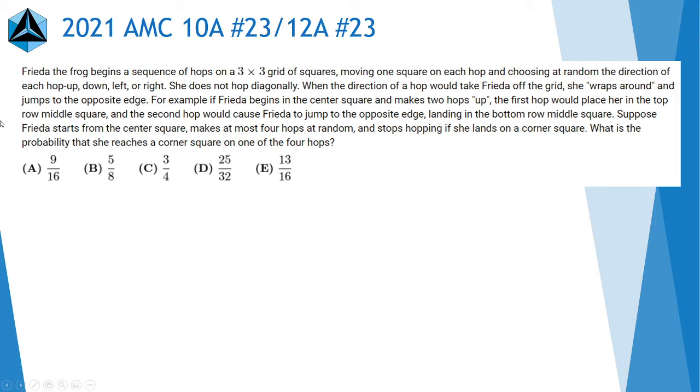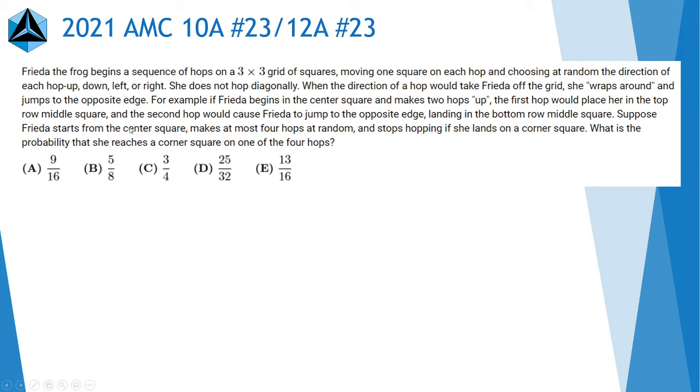So the problem reads, Frida the Frog begins a sequence of hops on a 3x3 grid of squares, moving one square on each hop and choosing at random the direction of each hop, up, down, left, or right. She does not hop diagonally. When the direction of a hop would take Frida off the grid, she wraps around and jumps to the opposite edge. For example, if Frida begins in the center square and makes two hops up, the first hop would place her in the top row middle square, and the second hop would cause Frida to jump to the opposite edge, landing in the bottom row middle square.